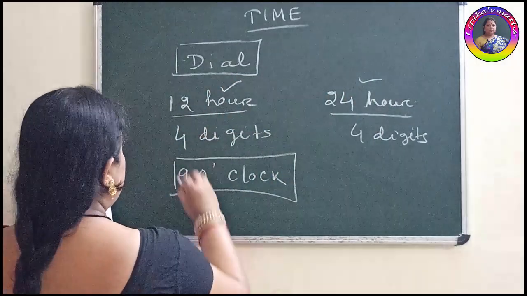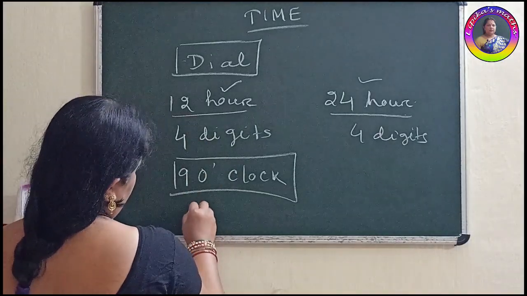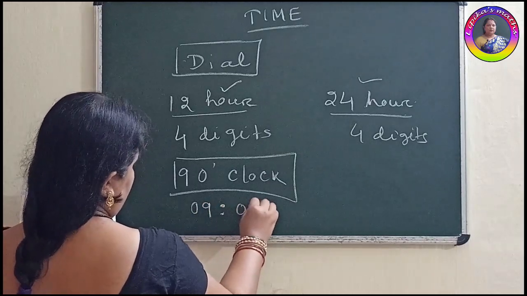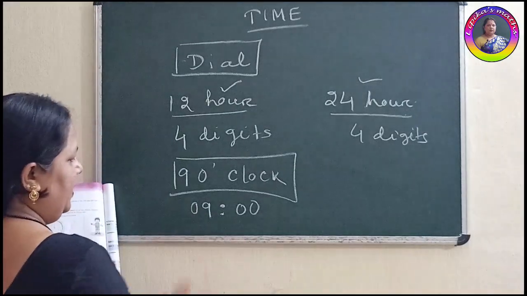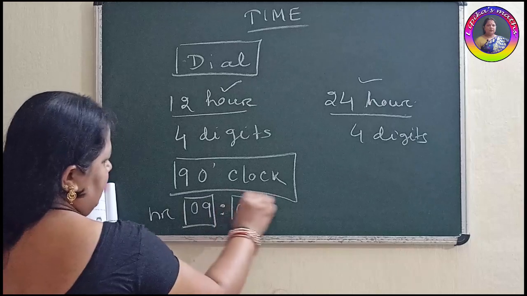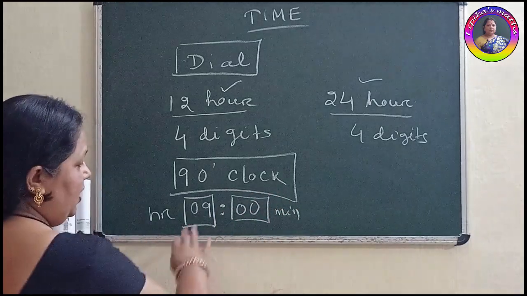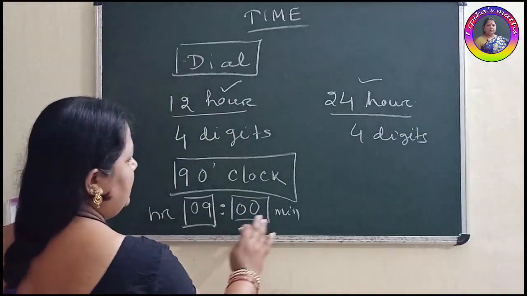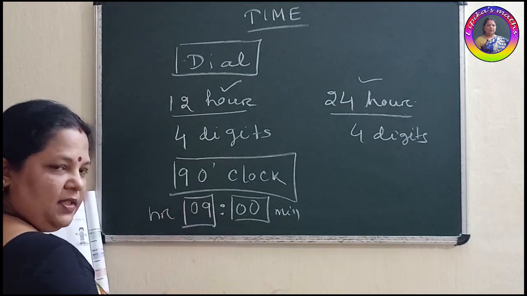In our 12-hour clock timing, you can write here 09.00. Then what is this? This part is called the hour part. This part is called the minute part. 4 digits: the first 2 digits are the hour part, and the second part is the minute part. The timing is 9 hours.